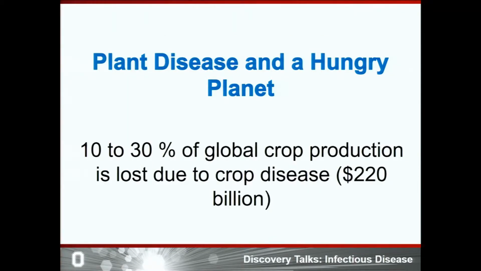Two-thirds of the global population are underfed or have serious nutritional deficiency due to lack of food. So, plant disease plays a major role in the global food crisis, and it has been estimated that 10 to 30% of global production is lost due to crop disease. Therefore, management of crop disease is important for global food security.